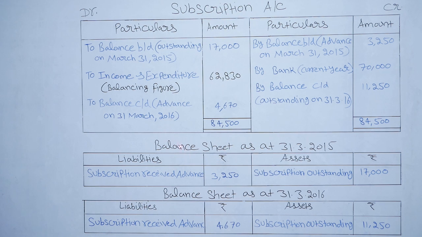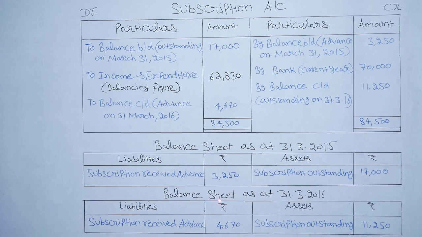Now we have to prepare opening and closing balance sheet. Balance sheet as at 31st March 2015. Liabilities rupees, assets rupees. Opening outstanding subscription rupees 17,000. We will write in the asset side. Why asset side? Because we will receive subscription in the coming year. So this is our assets. Opening subscription advance rupees 3,250. We will write here. This is our liabilities, we have received in the advance. So this is the opening balance sheet.